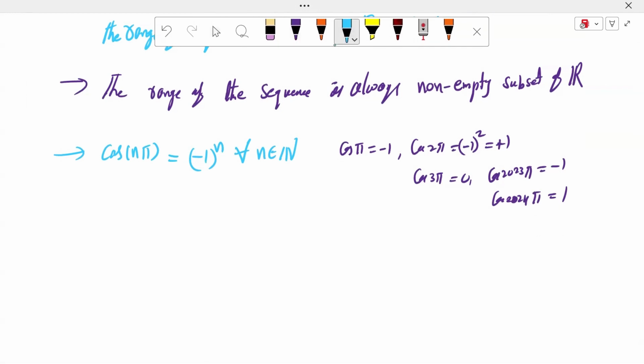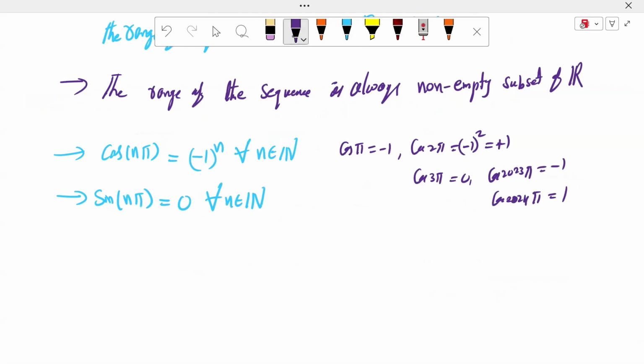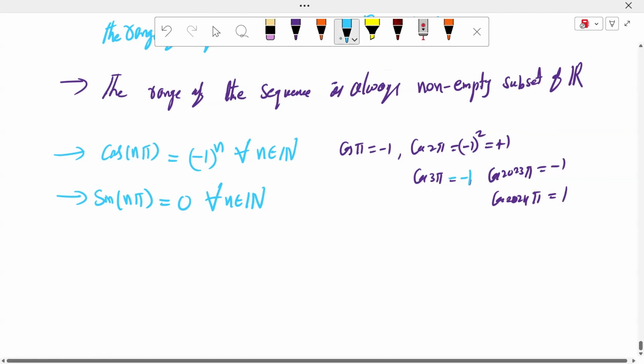What is sin n pi? Sin n pi is equal to 0 for all n belonging to the natural numbers. Is cos 3 pi equal to -1? Very good, good observation. Cos 3 pi is -1.